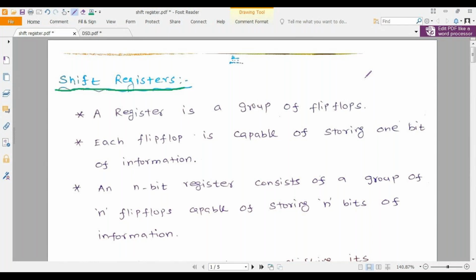Okay, before entering into shift registers, I will give you one real-time example for shift registers. Then it will be easy to understand.